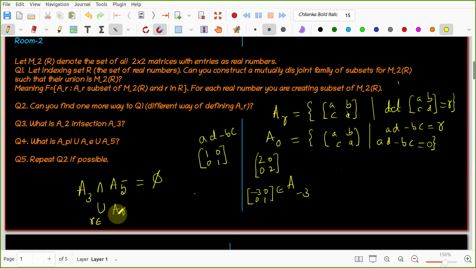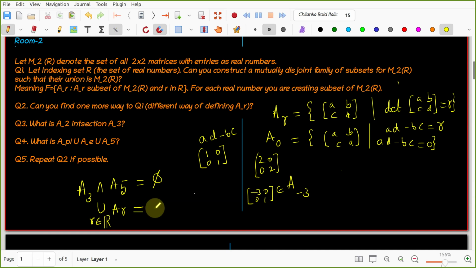So I'm taking the union of AR, where small r belongs to... Look here, the way we constructed AR, A0, A minus 3, where is this R coming from? Real numbers. So what do I have to write? R belongs to the real numbers, so we write r belongs to R. What is this equal to? This is the question.